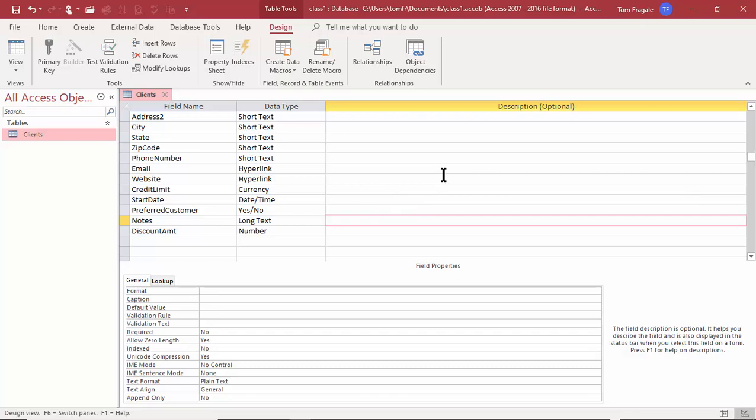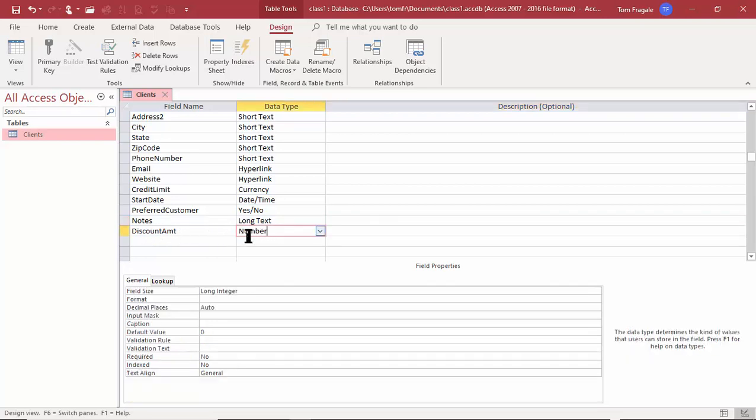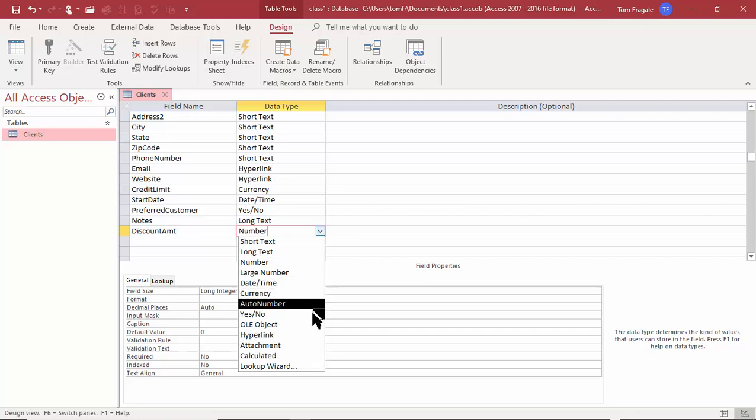Now let's see if we can do a calculated field. So in this case, we're going to go ahead and use the discount amount. Now, before I made the discount amount a number field, but now I'm going to make it a calculated field. When I started with Access a long time ago, you couldn't have calculations in a table, but now you can. So I'm going to click on this pull down where it says discount amount, and then we're going to make it a calculated field. We could have started off with a calculated field right from the beginning.